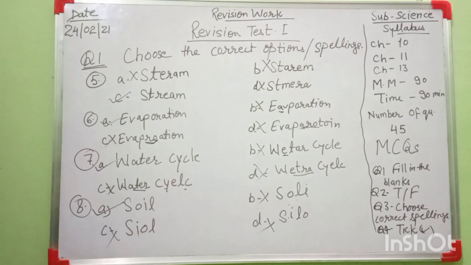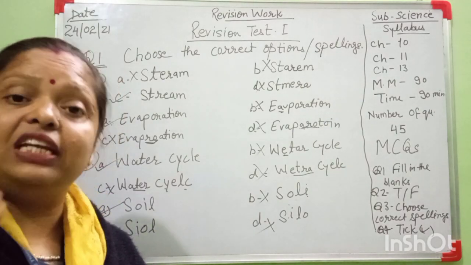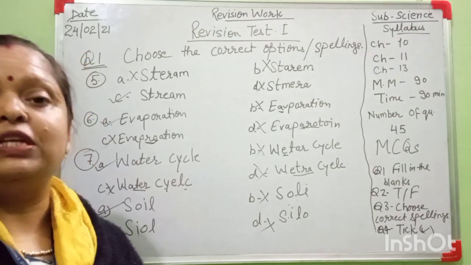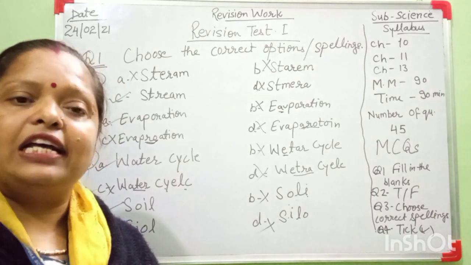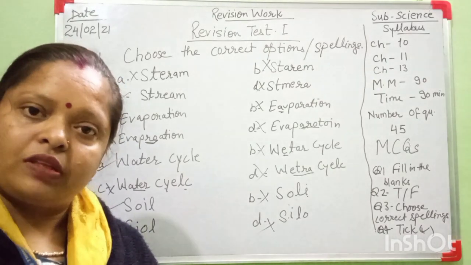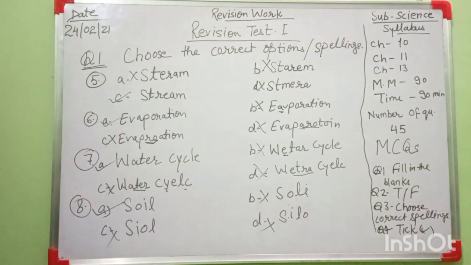Okay, this is a new question in the science subject exam. So everyone be careful for this type of question, and search each and every spelling very carefully. Okay, especially water cycle, all steps of water cycle, astronauts' names. I told you all things. Okay, and soil, photographs, and you practice now these 8 spellings also.